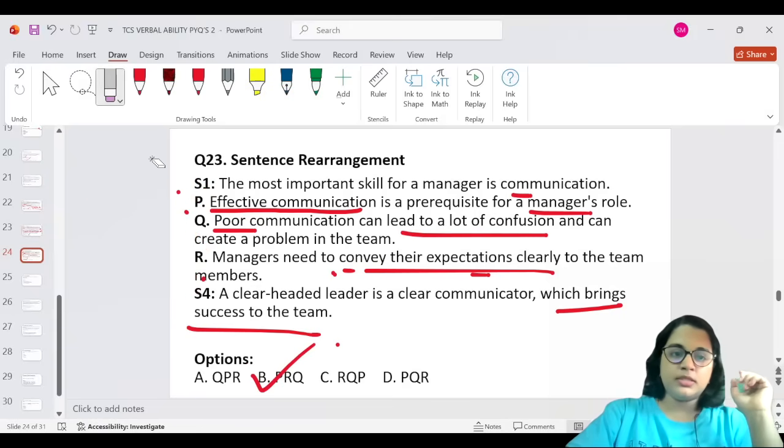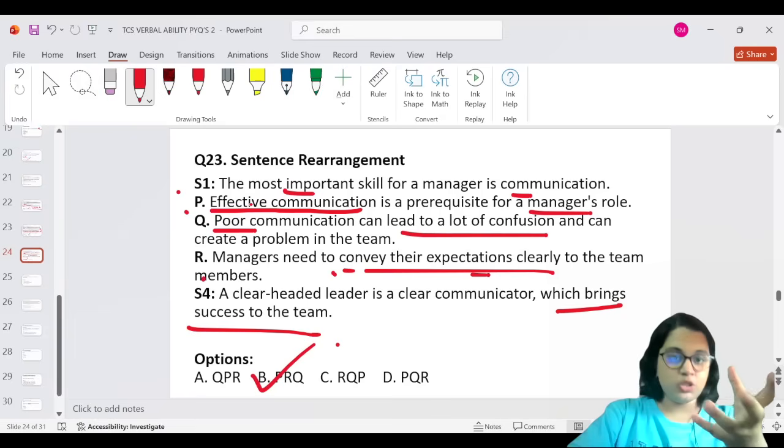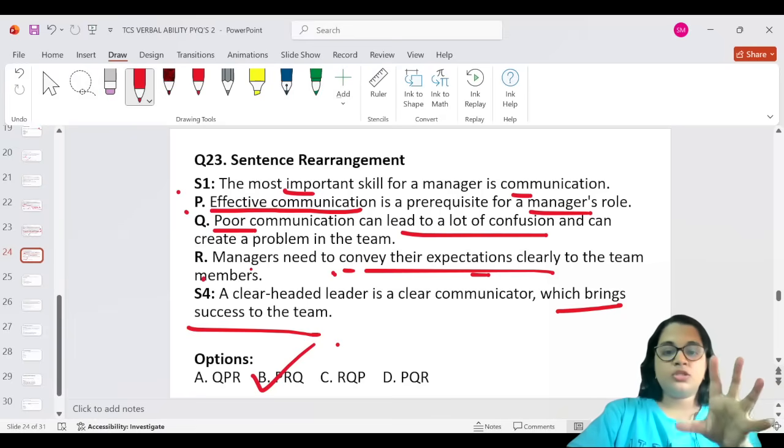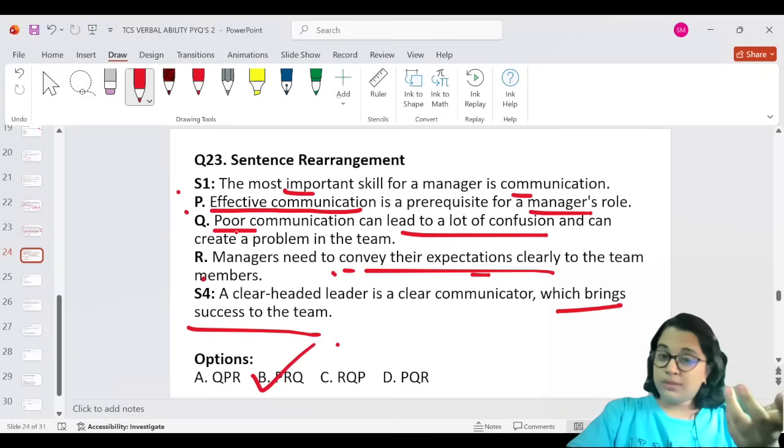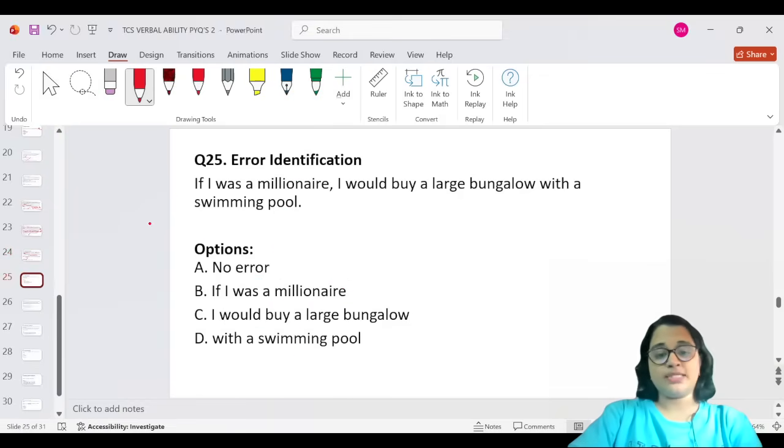I think I'll erase it and I'll tell you why. See, firstly, they're talking about the skill communication, and then we are expressing about how effective communication is a prerequisite for the manager's role. After talking about that, then we're saying that managers need to convey their expectations clearly to the team. And if at all poor communication exists, it can lead to a lot of confusion. A clear-headed leader is a clear communicator, which brings success to the team. Okay, that is why PRQ follows and makes proper sense of the sentence. Let's go to the next question.